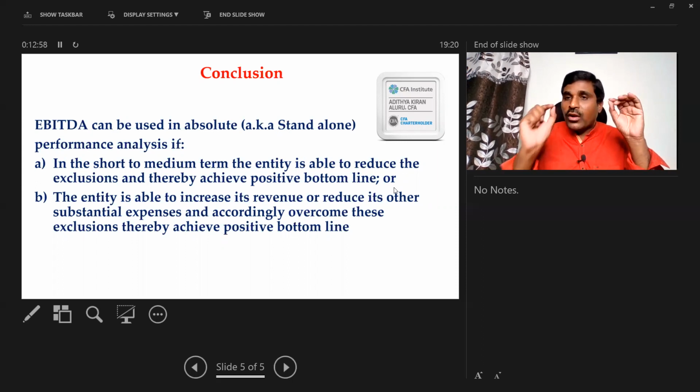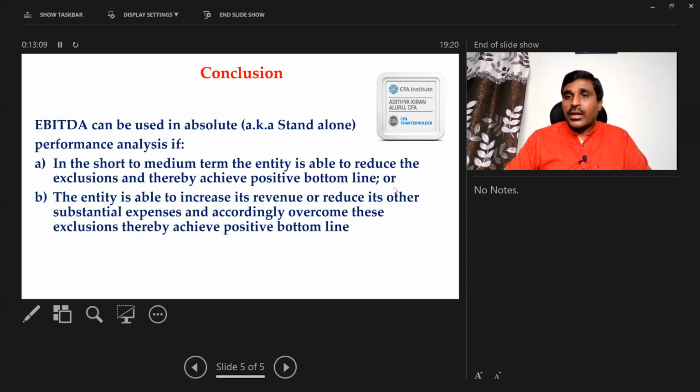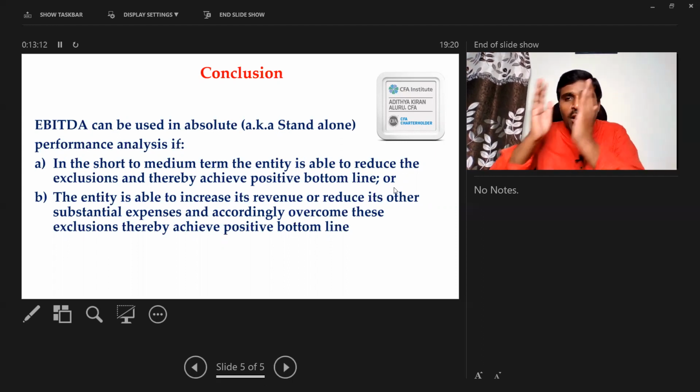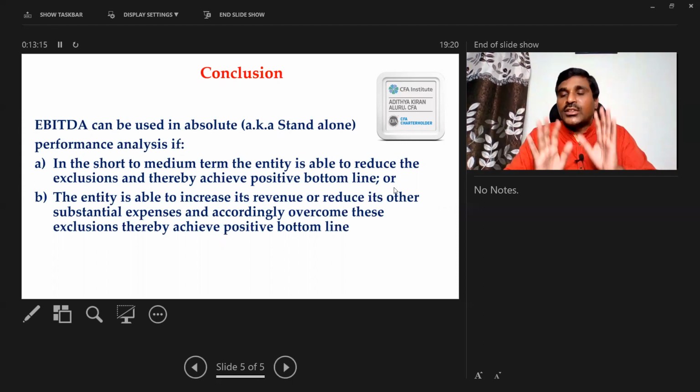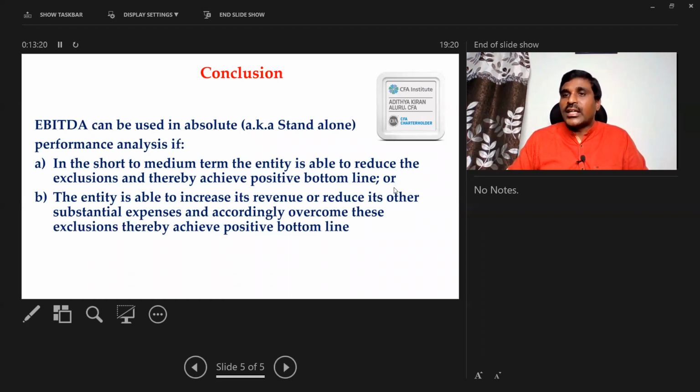If you are going to reduce these three exclusions in the short to medium term, then it is appropriate. Then I can think that these are short-term expenses. These are not going to stay with me for a long period of time. If you are not able to avoid them in the long term, then it doesn't make sense to exclude them in the short term. If you are able to avoid these three exclusions in the long term, then you can exclude them in the short term. Only because of these three expenses in the short term, my performance is not good, and these three expenses are not going to stay with me in the long term. Then it makes sense to exclude. But if these expenses are going to continue in the long term, then it is not appropriate to exclude them.